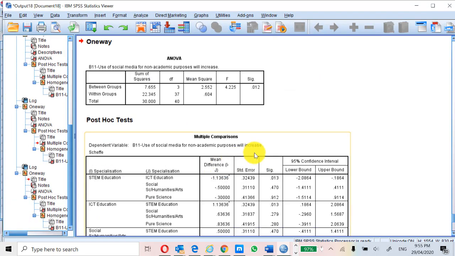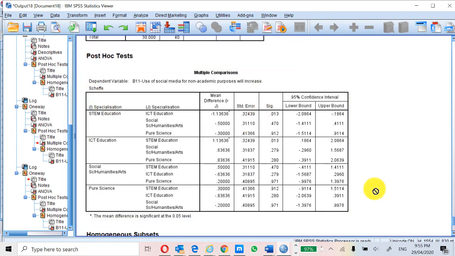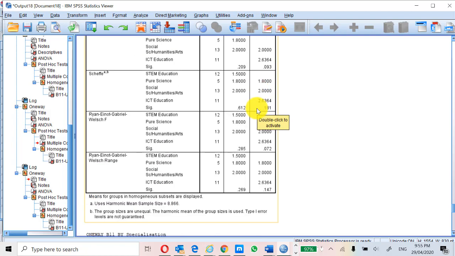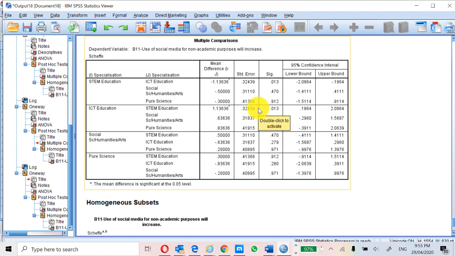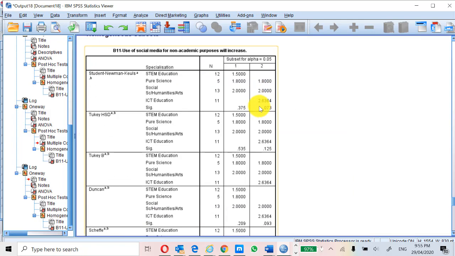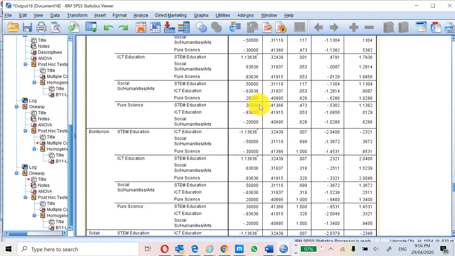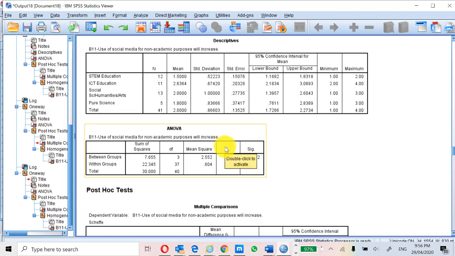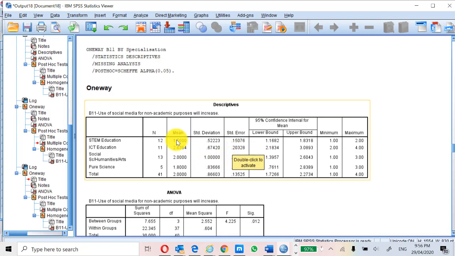So this is what I was getting on that page. So the F is 0.012, and you can see this is the Scheffé table that you need to put in there. You make a note of the means and the standard deviation.